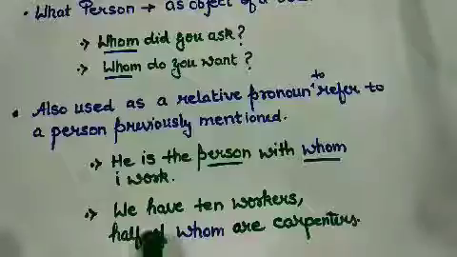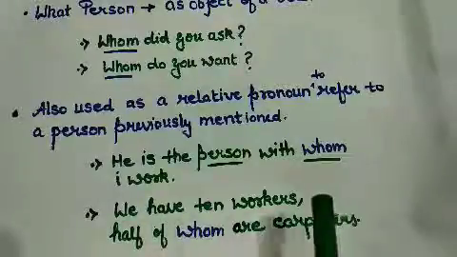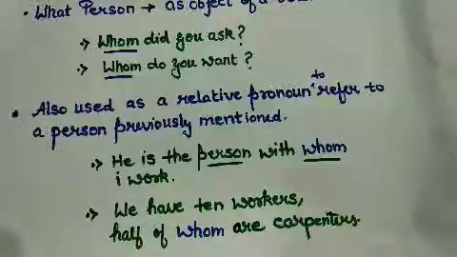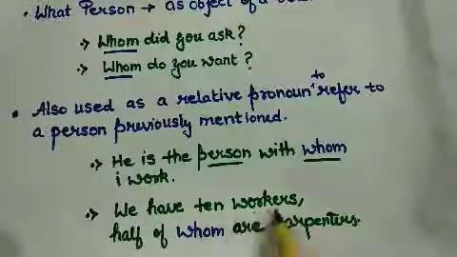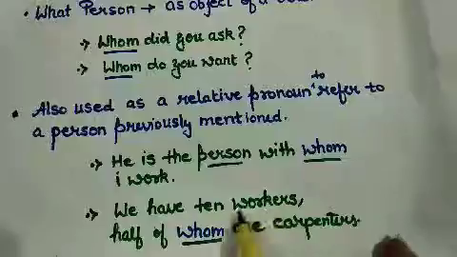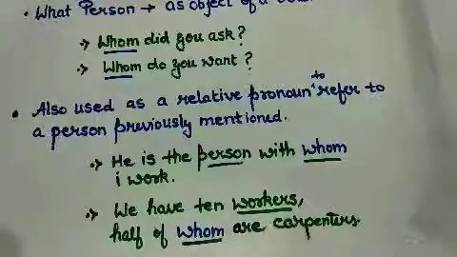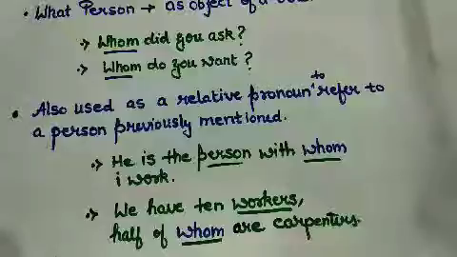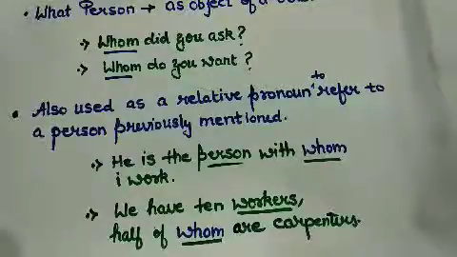Next: we have 10 workers and half of whom are carpenters. Here I have already mentioned them, so whom is also used as a relative pronoun when we discuss a person already mentioned.